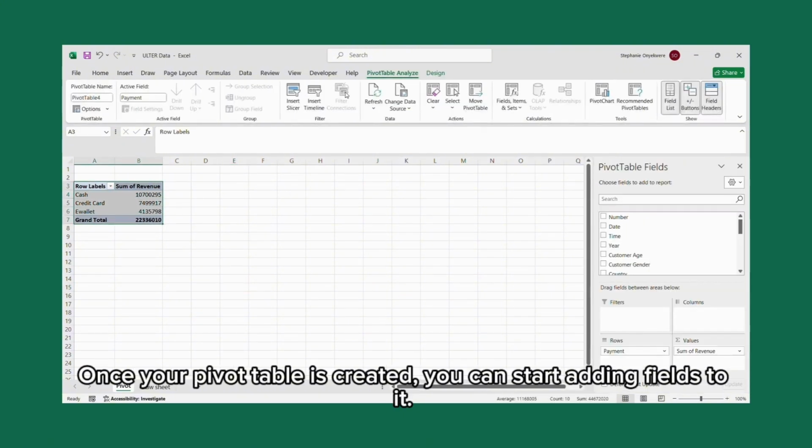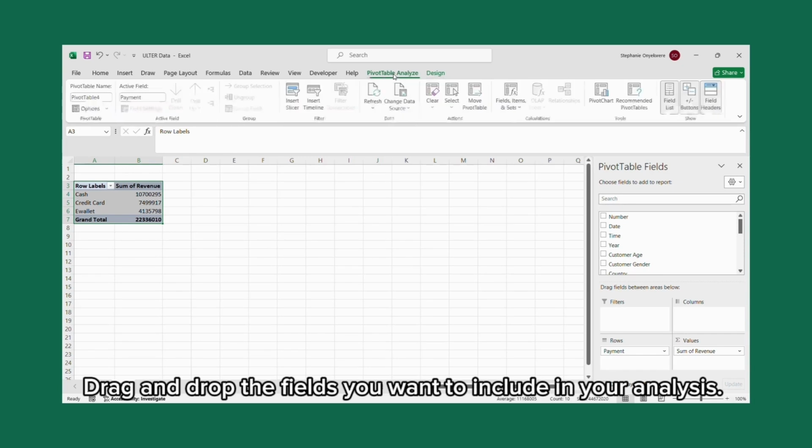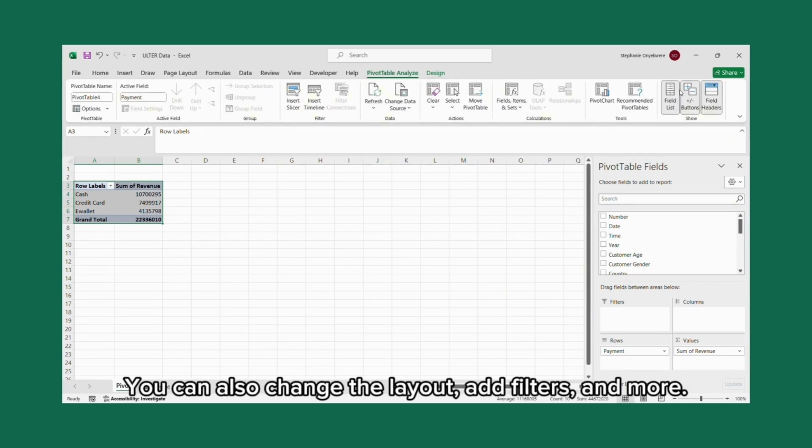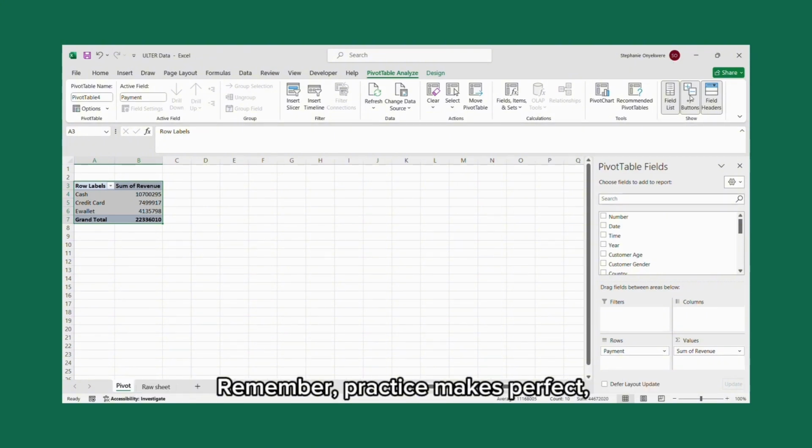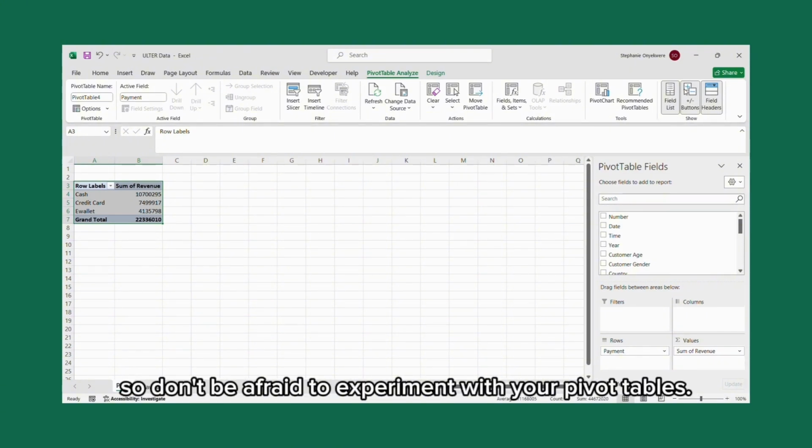Once your pivot table is created, you can start adding fields to it. Drag and drop the fields you want to include in your analysis. You can also change the layout, add filters, and more. Remember, practice makes perfect, so don't be afraid to experiment with your pivot tables.